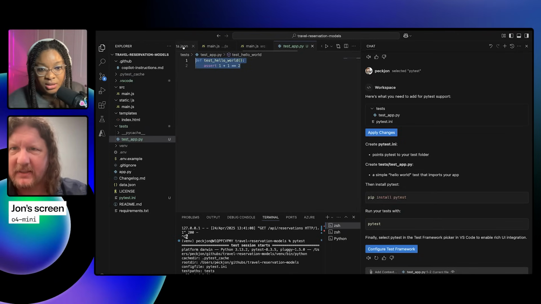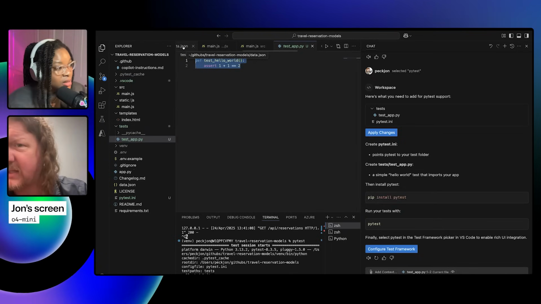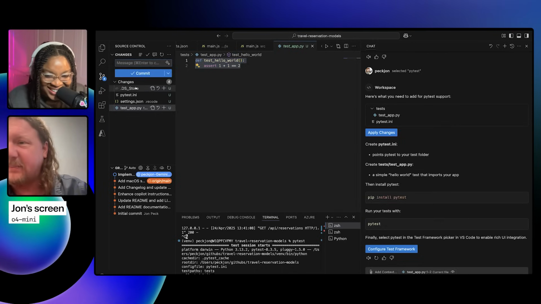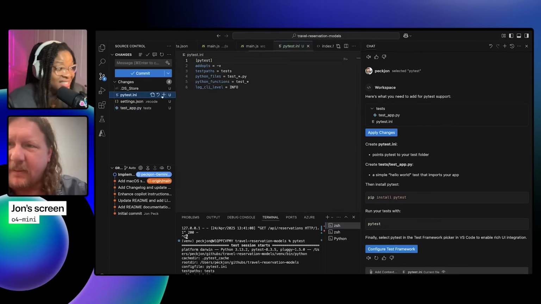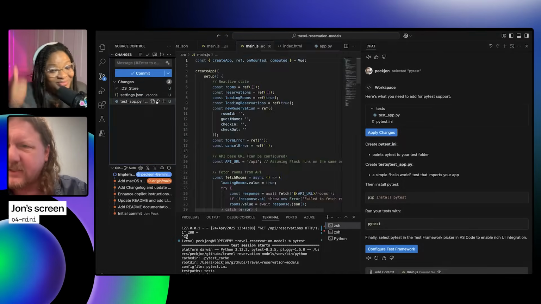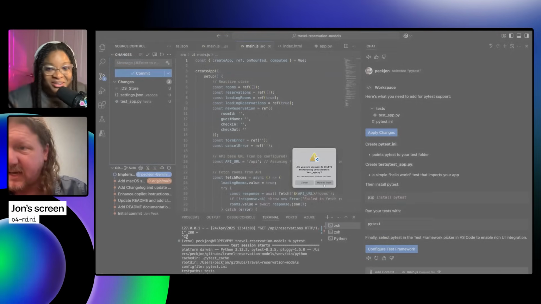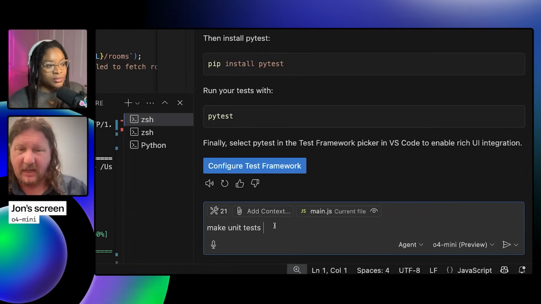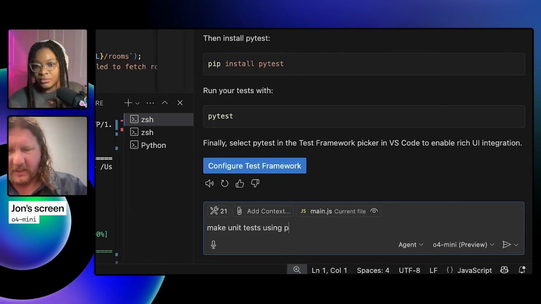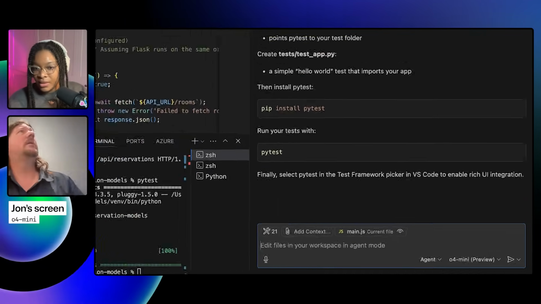Now that said, this is the entirety of the test, so I'm not super happy with that. And you know how you said, hey, we should commit, John? You're absolutely right, because I'm gonna undo all this and we're gonna try this in agent mode this time. And I'm just gonna say something like make unit tests, and now that I know I should, using PyTest, why not?